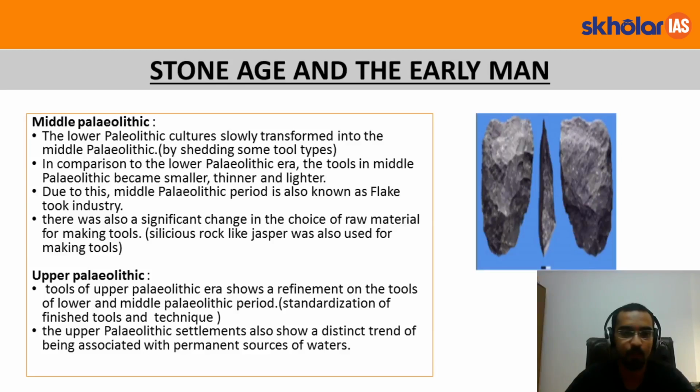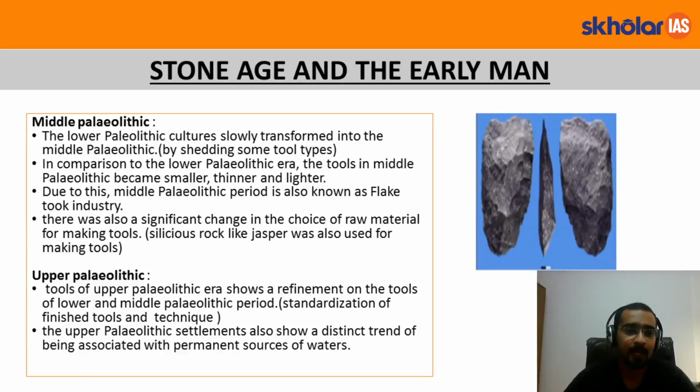Let's take a quick recap. Lower Paleolithic Age was succeeded by Middle Paleolithic Age. In this, we see a change in the types of tools used. Tools were made smaller, thinner and lighter. Due to this, the Middle Paleolithic period is also known as flake tool industries. And another raw material which was added apart from quartz, basalt and chert was jasper.